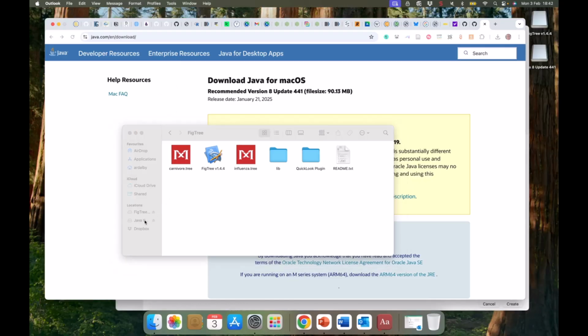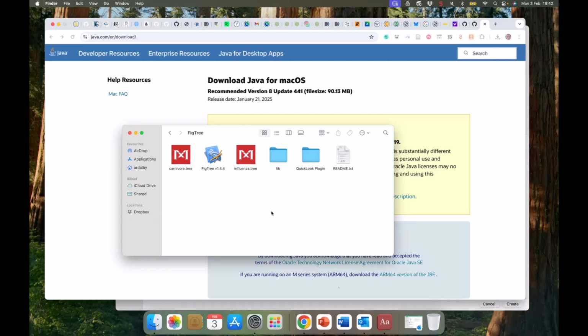I then closed the installation files for Java and FigTree from the left-hand menu in Finder, where they have the upward pointing arrows, before deleting both installation files to clean up after myself.